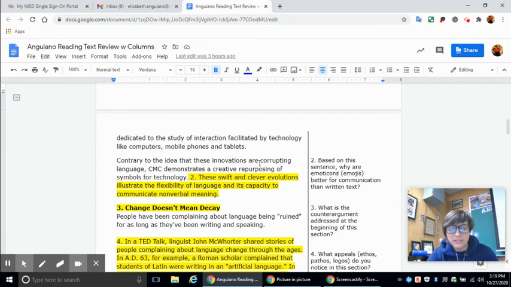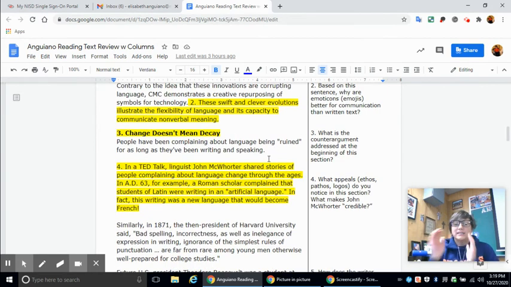Number 3, it says, what is the counter argument addressed at the beginning of this section? Change doesn't mean decay. People have been complaining about language being ruined for as long as they have been writing and speaking. So the counter argument is that, yeah, people have been complaining about this for a long time.